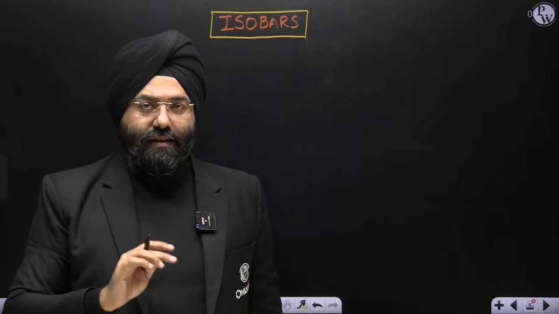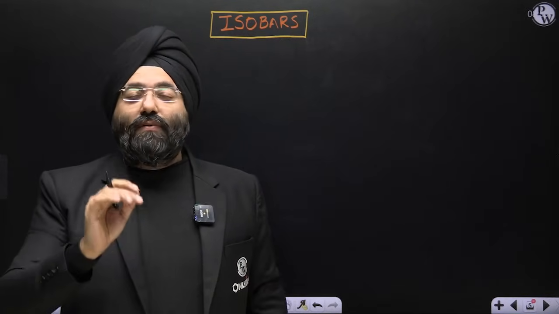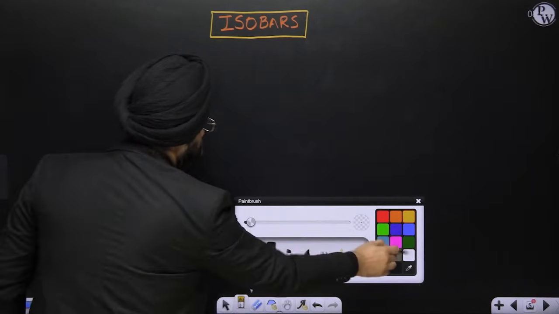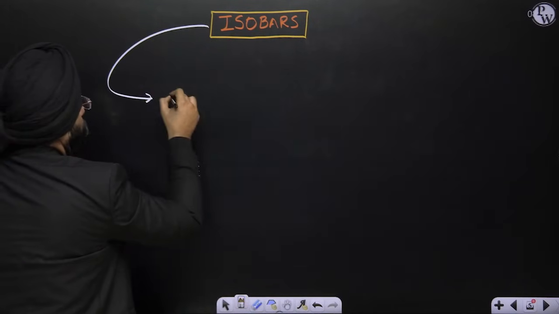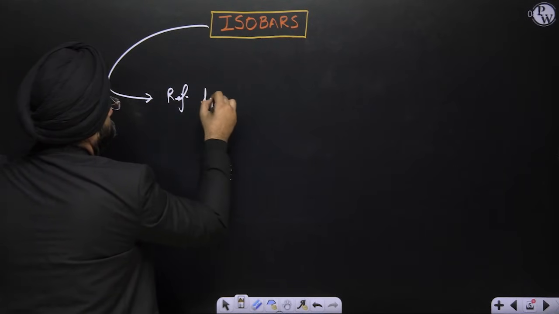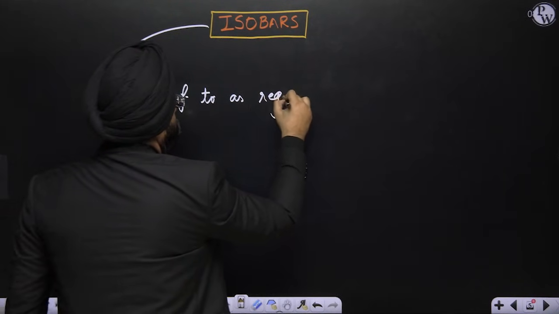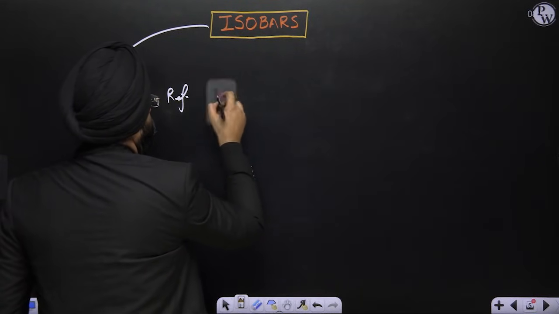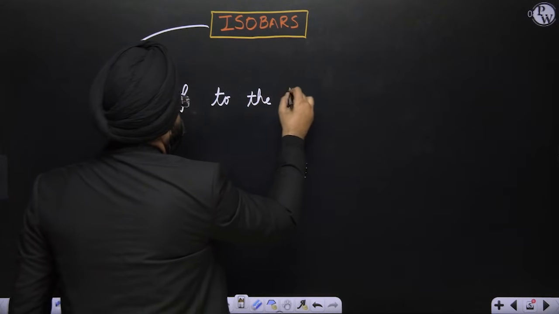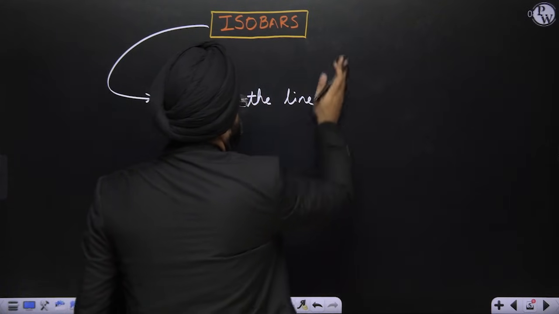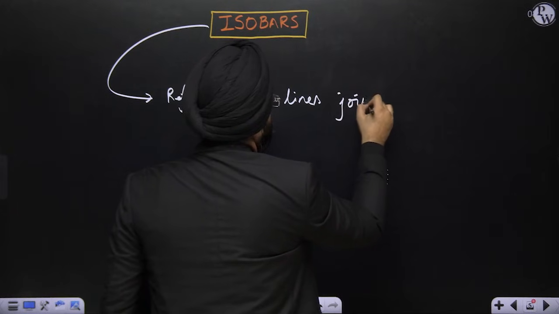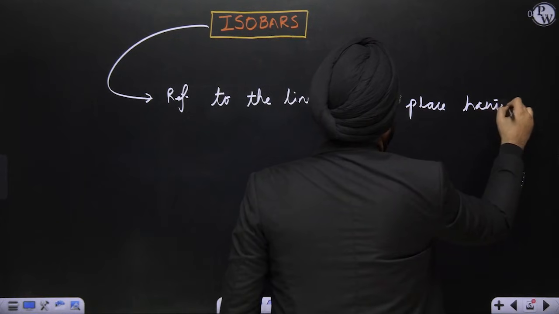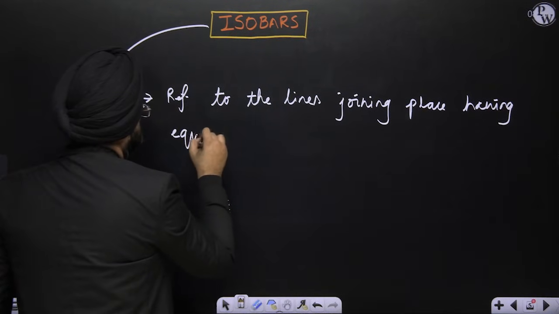That was isotherms. When I talk about isobars, it basically refers to the regions having equal pressure, right? See here. These are referred to as lines joining places having equal pressure.